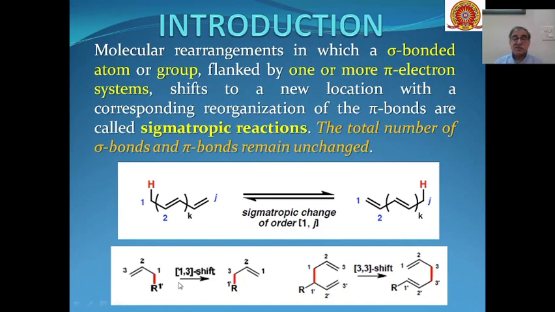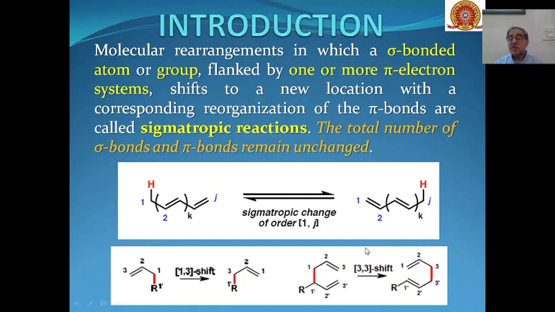Similarly, in this case, this alkyl group goes from 1 to 3, and this is called a 1,3 shift of the alkyl group. Similarly, here this bond is breaking, and this one dash is going to this place, and a new bond is formed at the 3,3 positions.